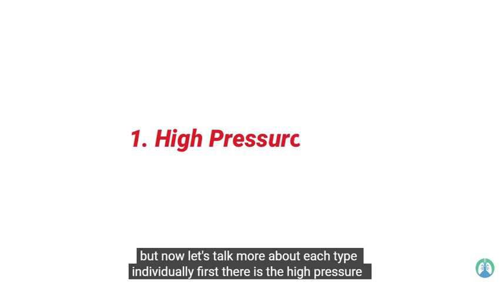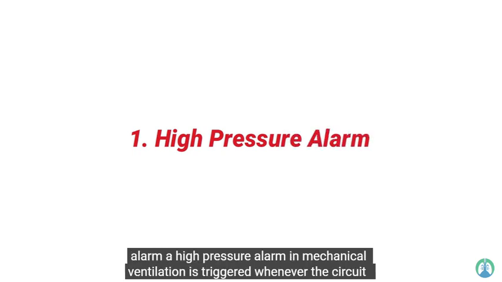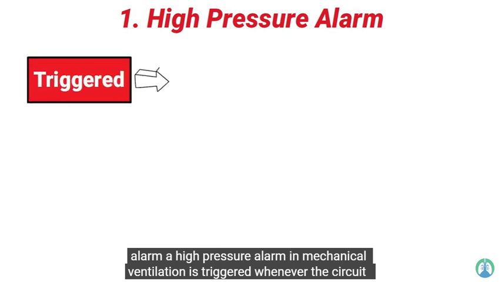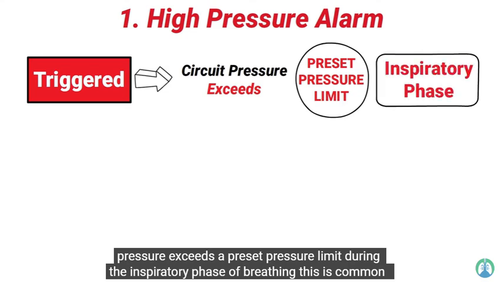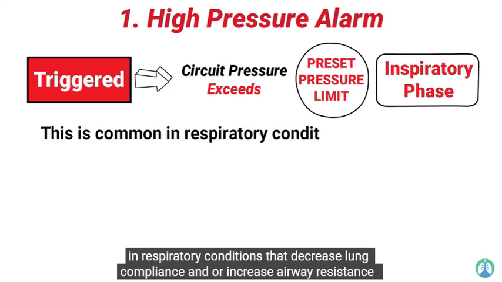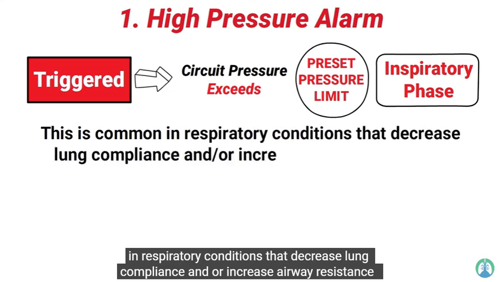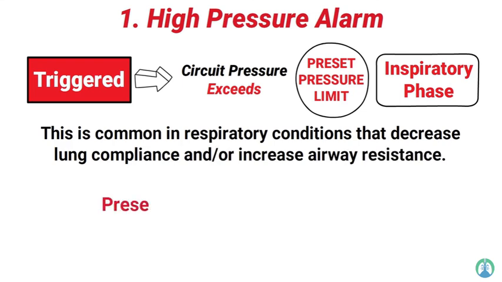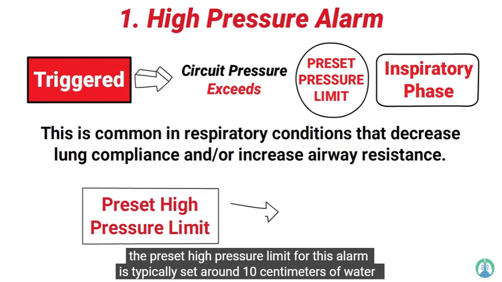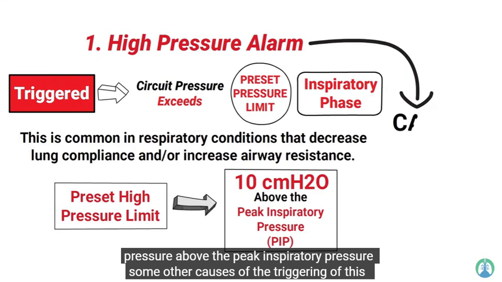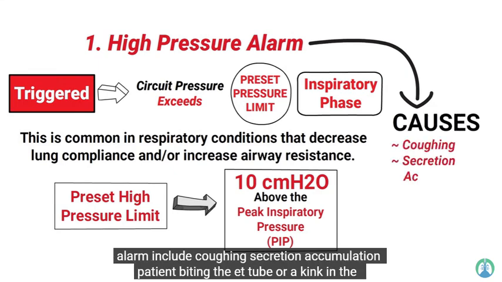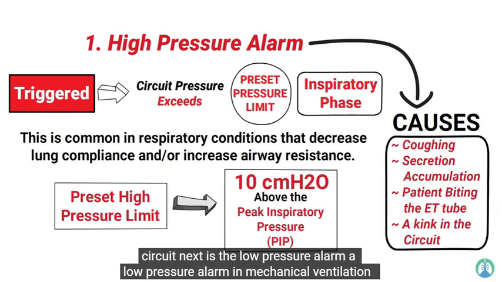First, there is the high pressure alarm. A high pressure alarm in mechanical ventilation is triggered whenever the circuit pressure exceeds a preset pressure limit during the inspiratory phase of breathing. This is common in respiratory conditions that decrease lung compliance and/or increase airway resistance. The preset high pressure limit for this alarm is typically set around 10 centimeters of water pressure above the peak inspiratory pressure. Some other causes of the triggering of this alarm include coughing, secretion accumulation, patient biting the ET tube, or a kink in the circuit.